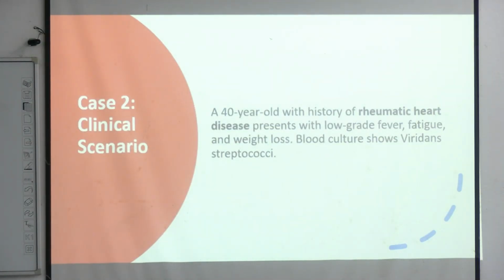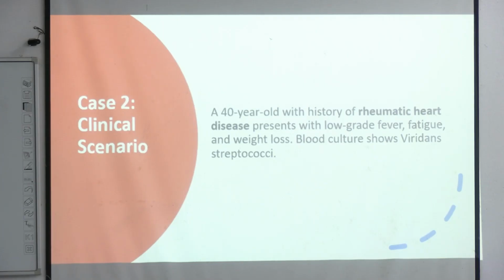So this is another case: a 40-year-old with a history of rheumatic heart disease who presents with low grade fever, fatigue and weight loss, and blood culture shows viridans streptococci. This is subacute infective endocarditis. Why?